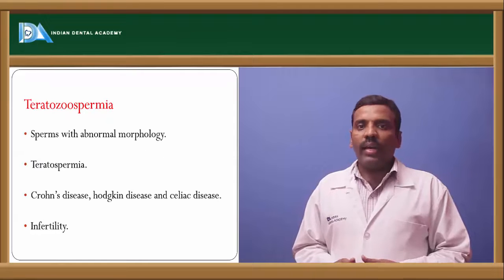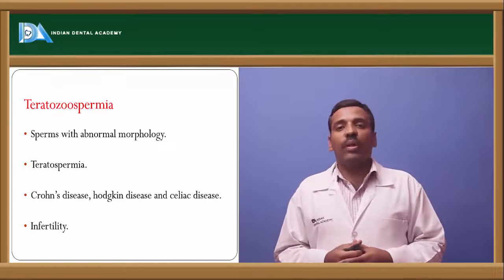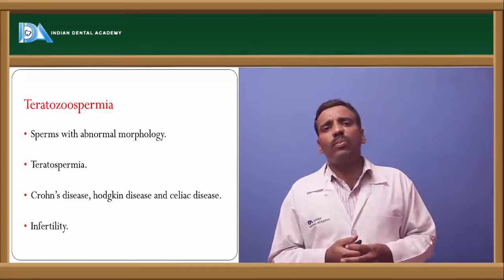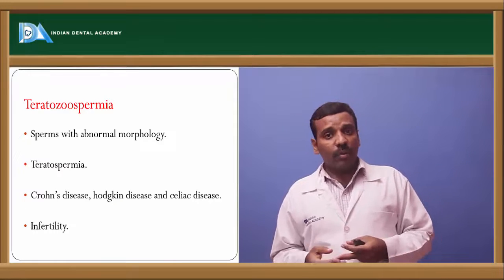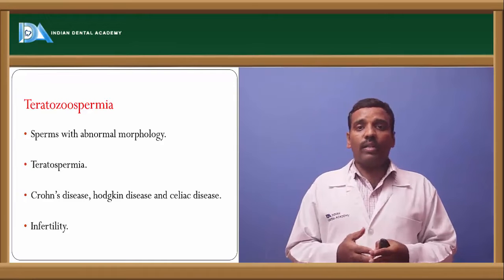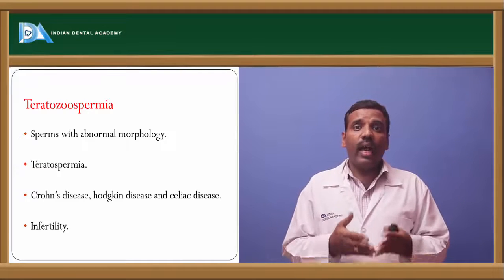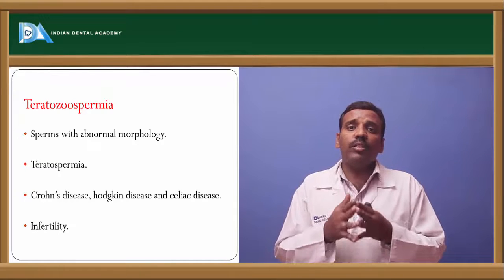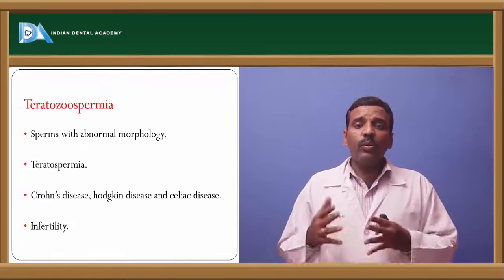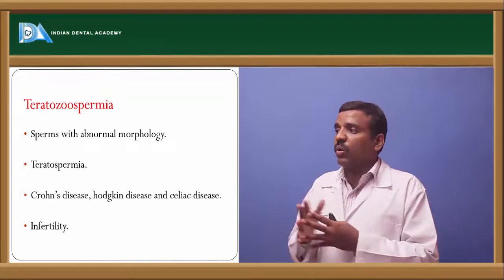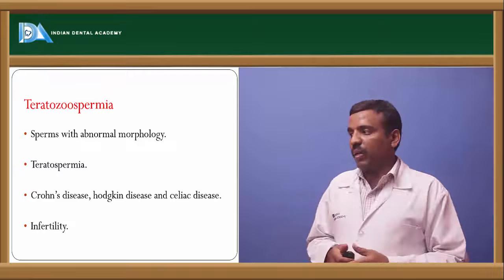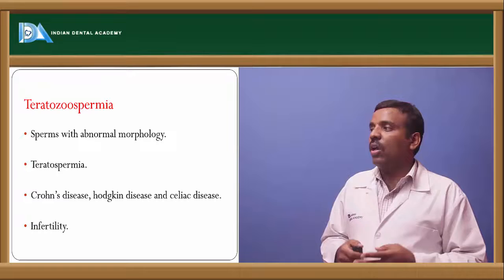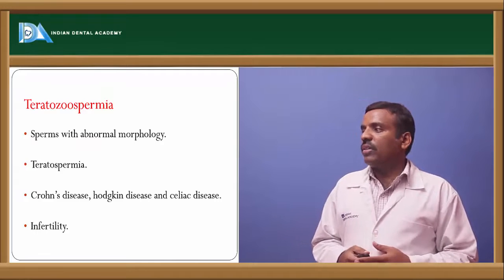Next one is teratozoospermia. Teratozoospermia is abnormal morphology of the spermatozoa, like an abnormal tail, abnormal body, head or acrosome, with abnormal size and abnormal shape. Due to that, there is a disease called teratozoospermia. It is most common in Crohn's disease, Hoffman disease and celiac disease.